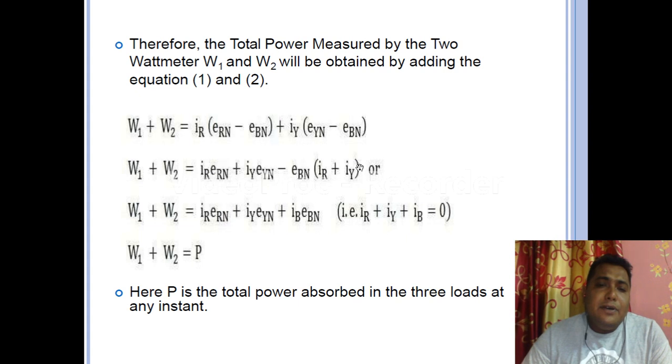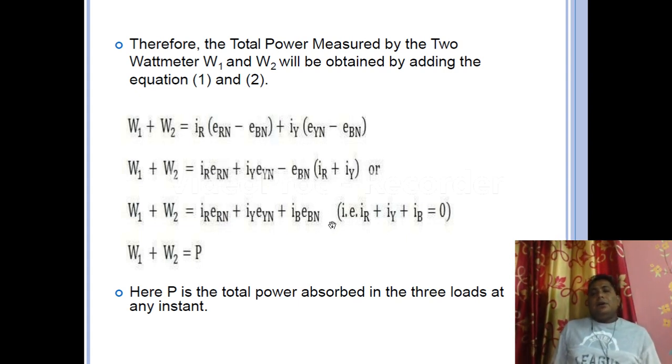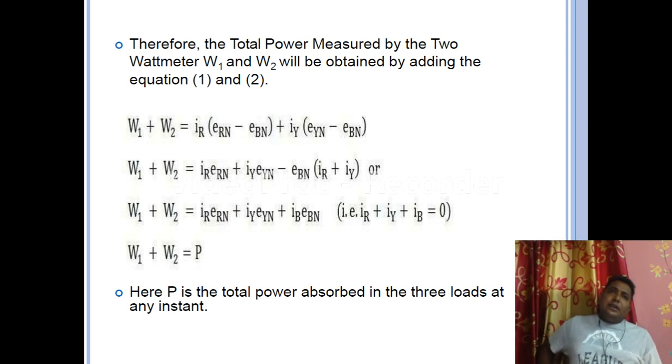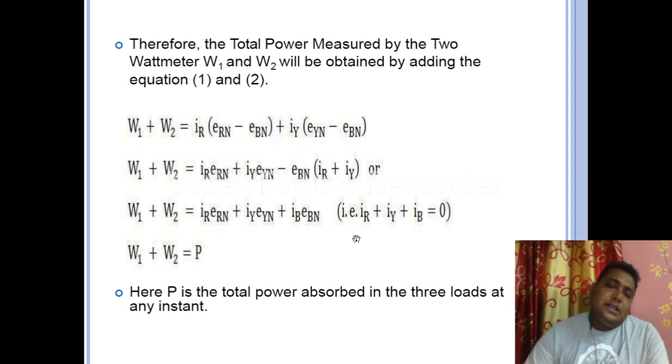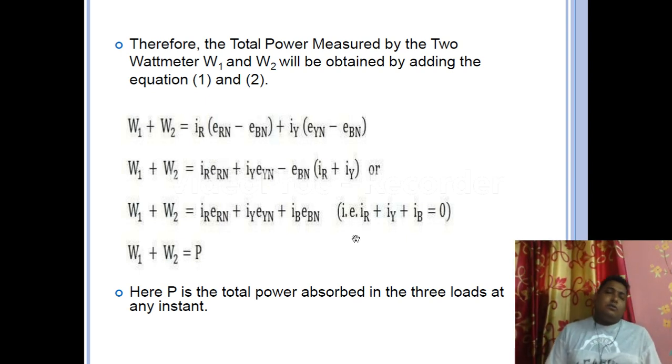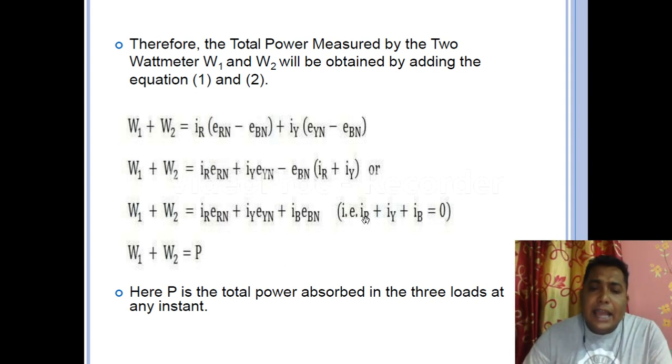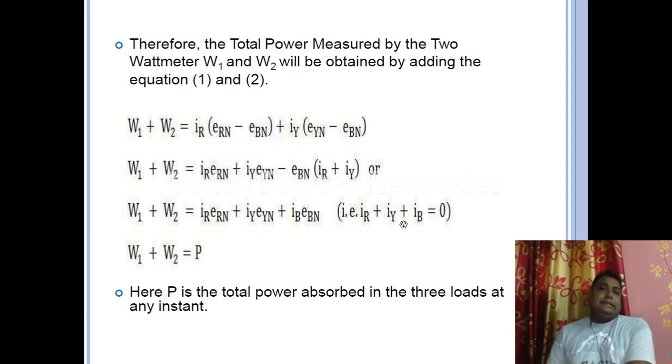Now we know that if we apply KCL at a node, and if it is a balanced system, then IR plus IY plus IB is equal to 0. That is, the total incoming and outgoing current is equal to 0. From that equation, can we say that IR plus IY is equal to minus IB? Yes, we can say that. IB we have taken to the right hand side of the equation, so it will be minus IB. That means IR plus IY is equal to minus IB.